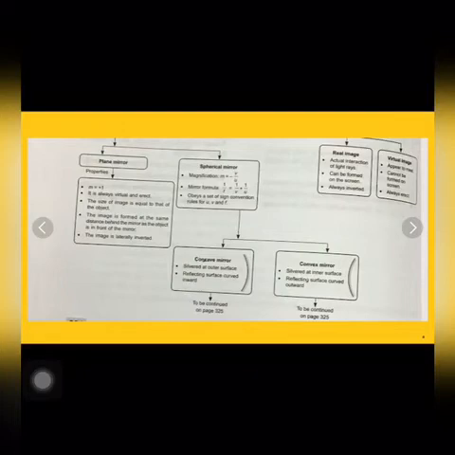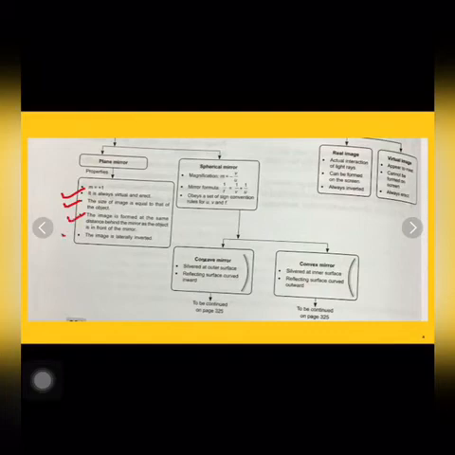Magnification is basically the ratio of the distance of the image to the distance of the object. The image is always virtual and erect. The size of the image will always be equal to the size of the object. The image is formed at the same distance behind the mirror as the object is in front of the mirror.